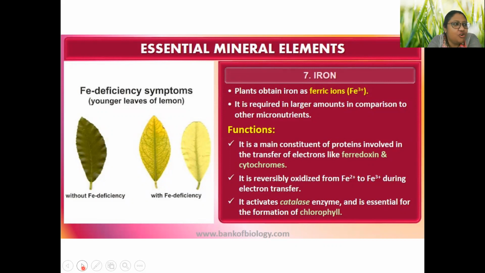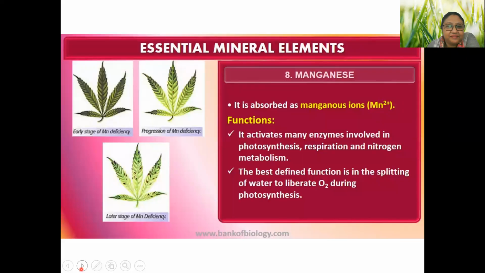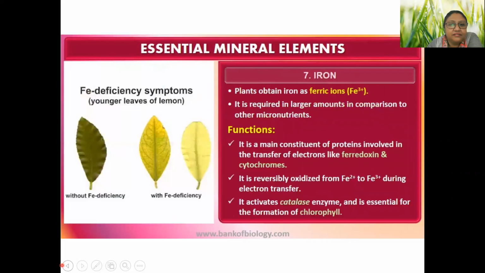What is catalyst? No, Rutu, not now. You find out and let me know later. Okay, so all enzymes work like catalysts.